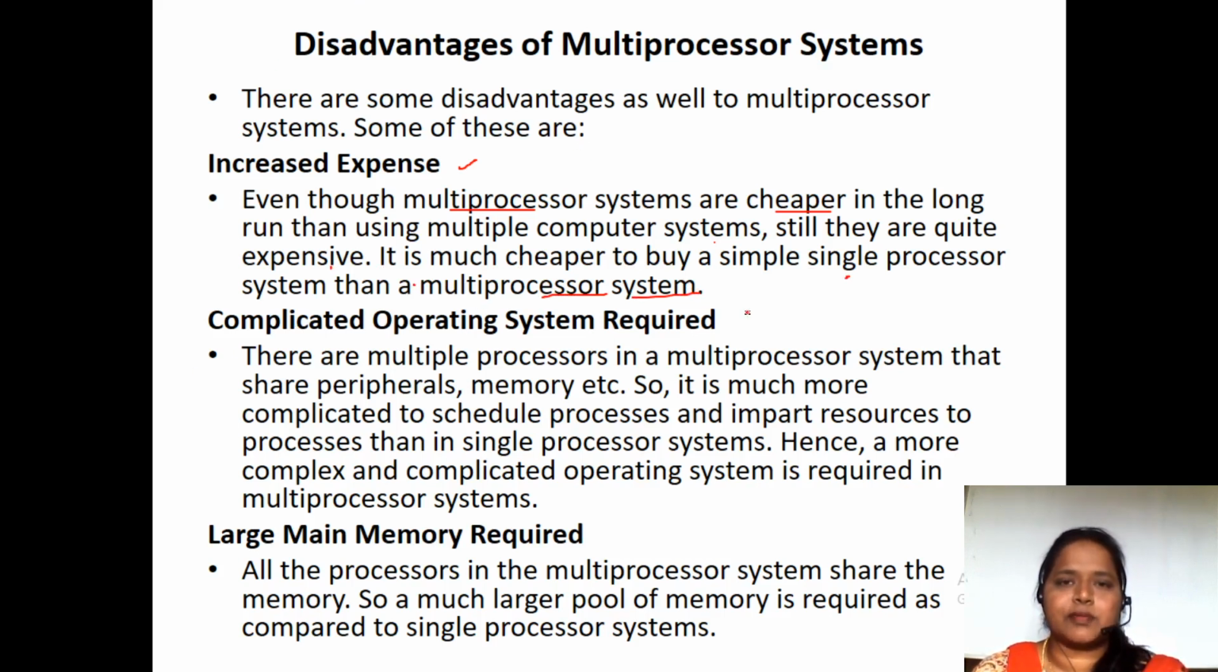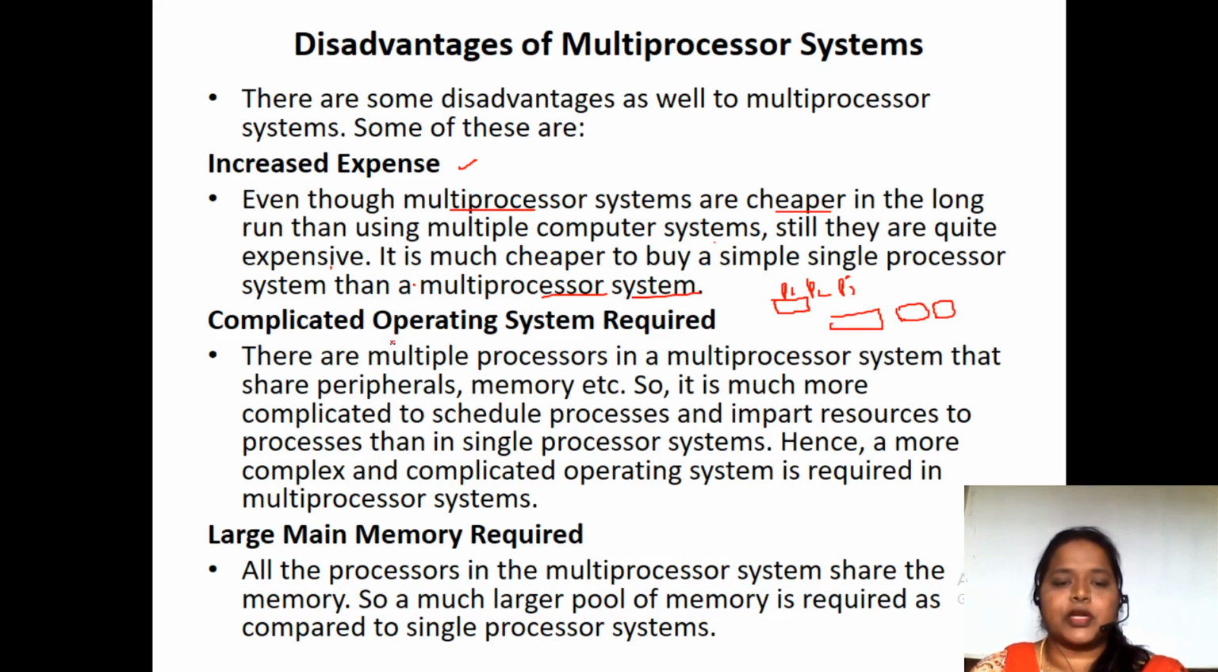A complicated operating system is required. Why? Because if we are going to have many processors, process P1, process P2, process P3, it is much more complicated to schedule the processes. So among all the different multiprocessor systems, scheduling is a bit difficult.